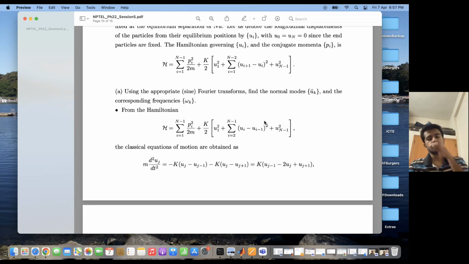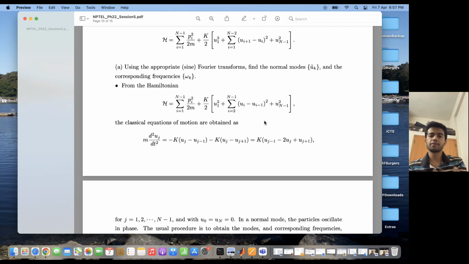So how do we derive an expression for these normal modes? We go to Fourier transforms. We are given this Hamiltonian over here. Using Hamilton's equations of motion, that is qi dot equal to del H by del pi and pi dot equal to minus del H by del qi, I can obtain the equations of motion from this Hamiltonian.